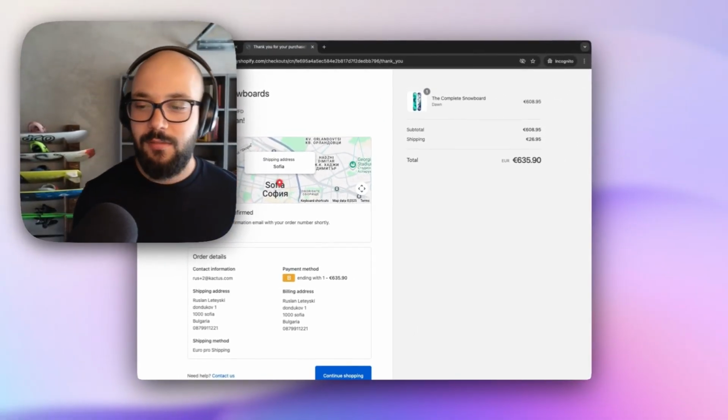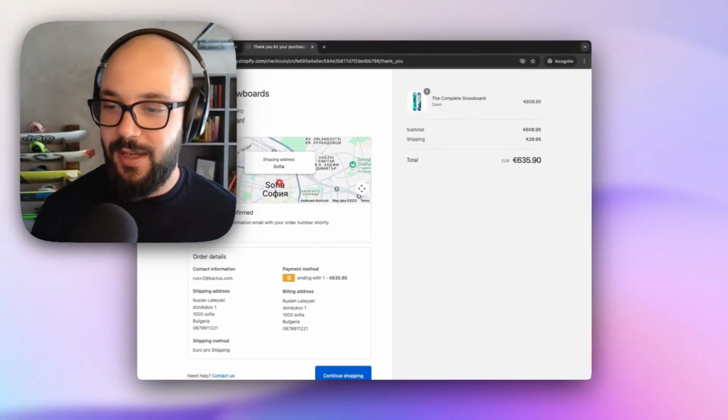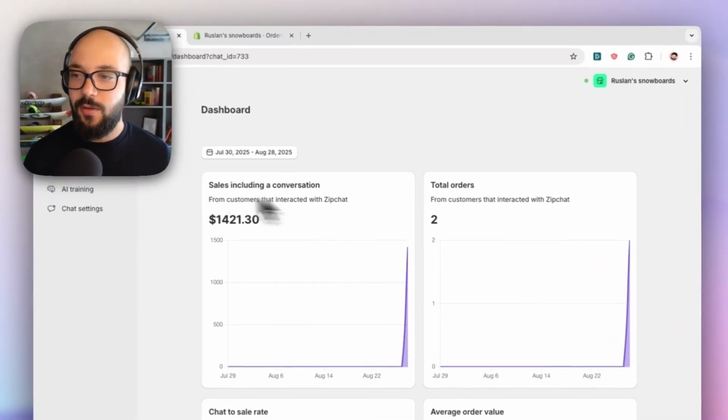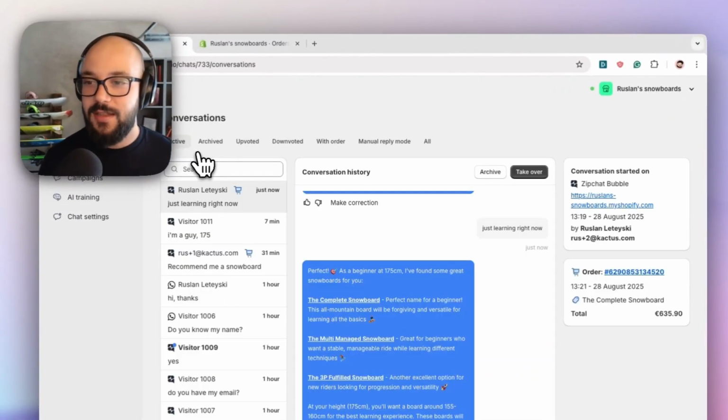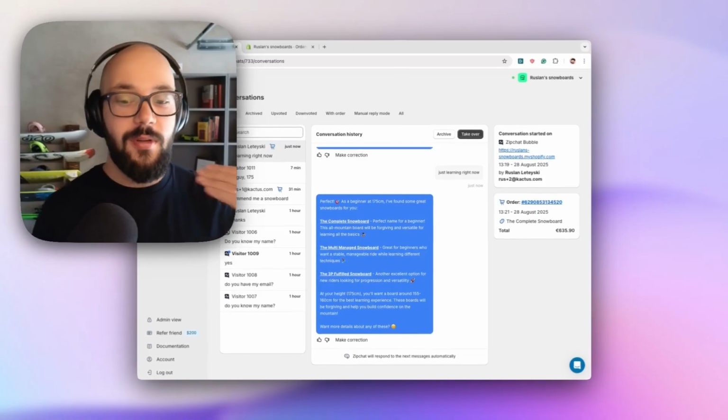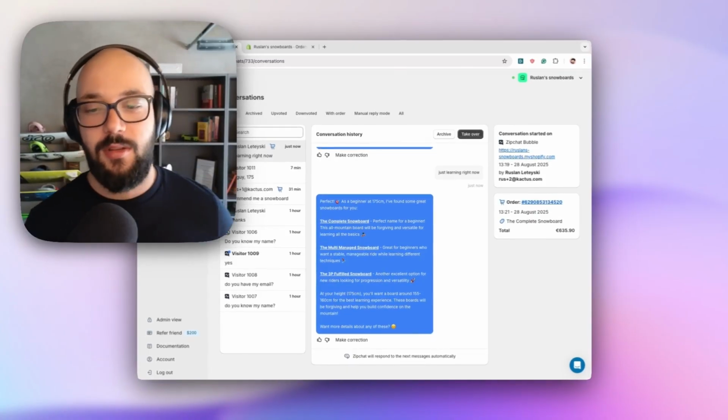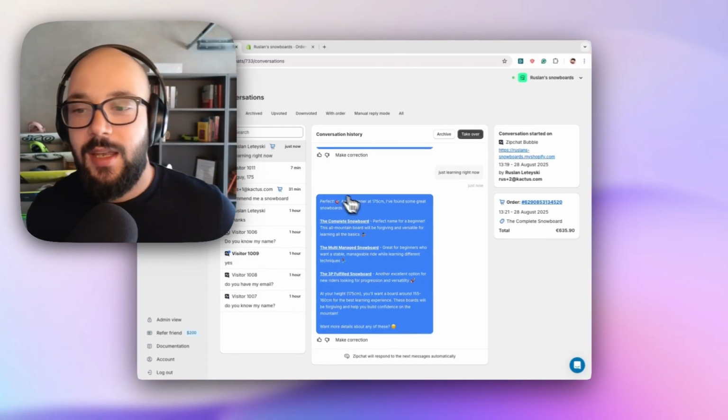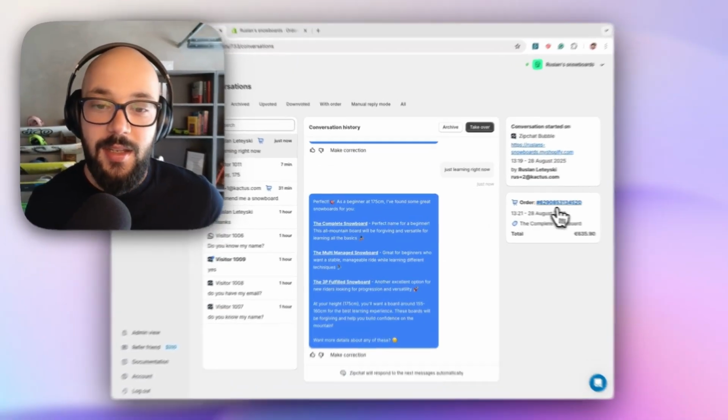We now have an order. Let's jump back to the Zipchat dashboard and see what we have. Refreshing the page, you can see I have a new order. And going to the conversations, I can see this conversation, the order I had, and how Zipchat contributed. You see this is Ruslan Atejski. You can see the conversation, and I can even click on the order and see what exactly the customer bought.